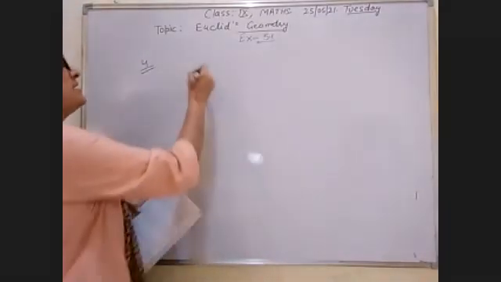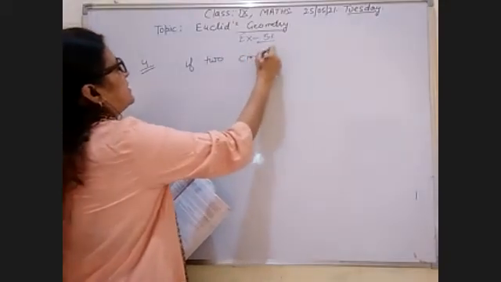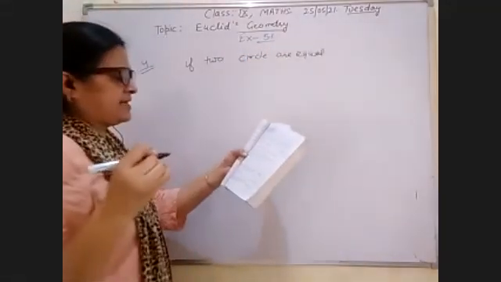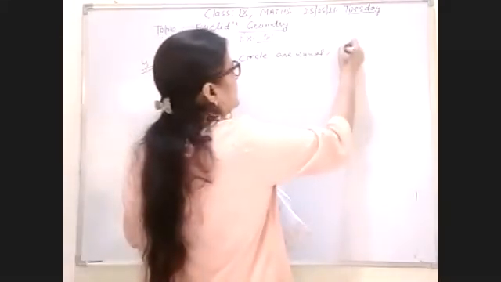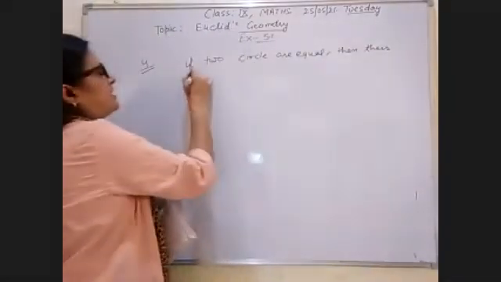If two circles are equal, then their radii are equal.